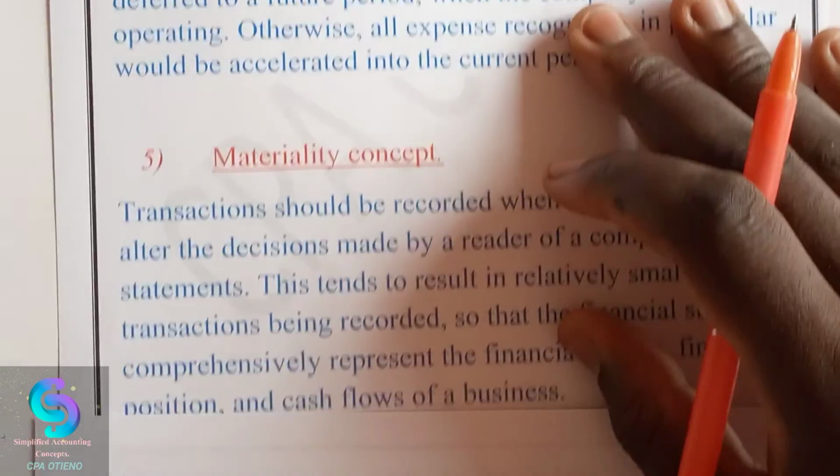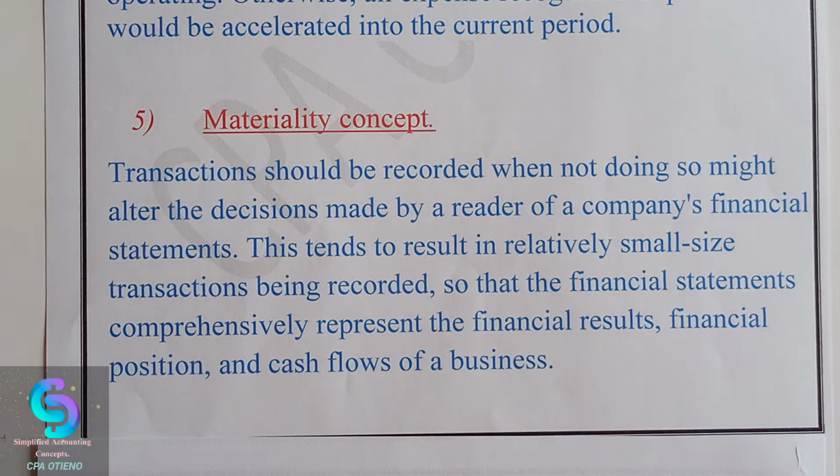Then the fifth one is the Materiality Concept. This is a concept which states that transactions should be recorded when not doing so might alter the decision made by a reader of a company's financial statements. This tends to result in relatively small size transactions being recorded so that the financial statements comprehensively represent the financial results, financial position, and cash flows of a business.